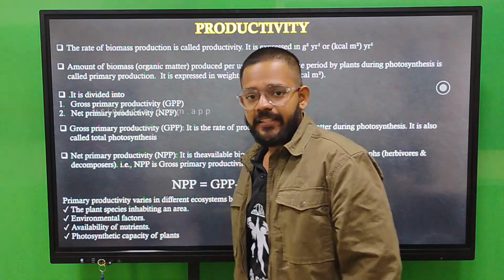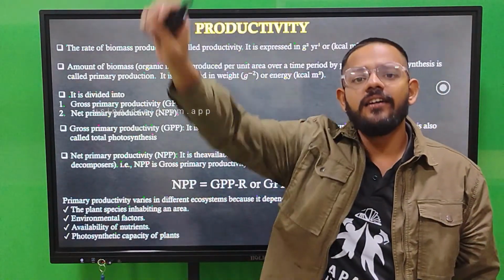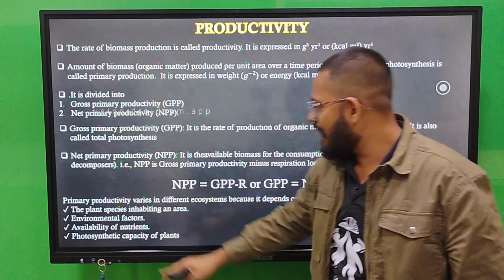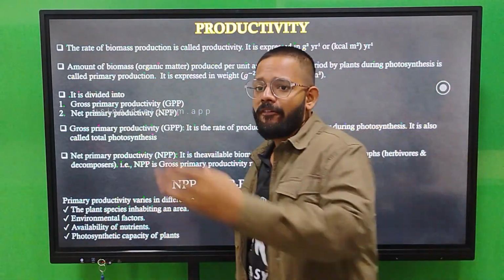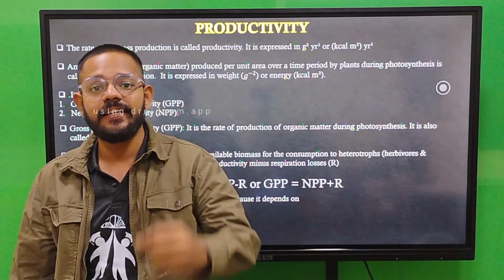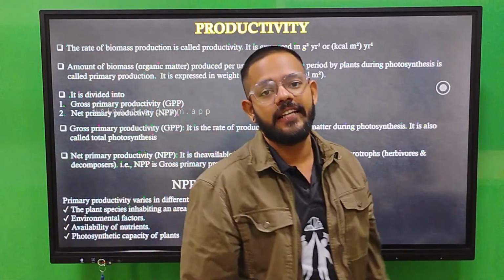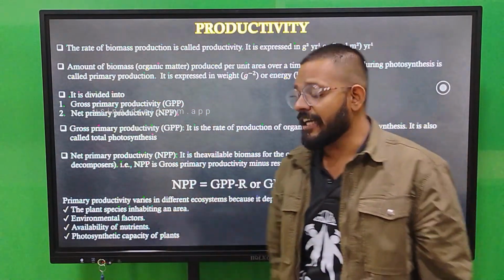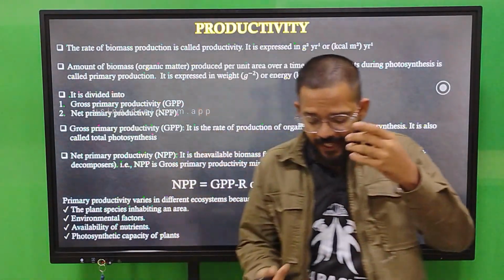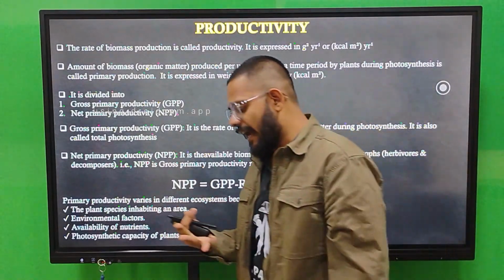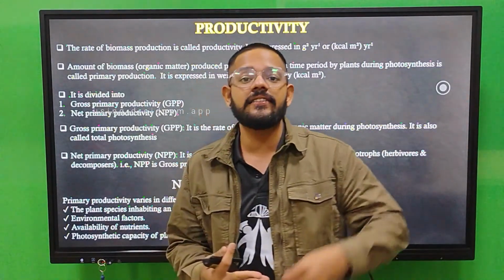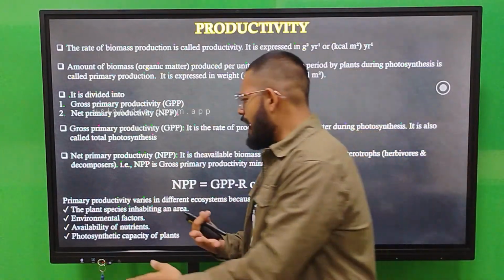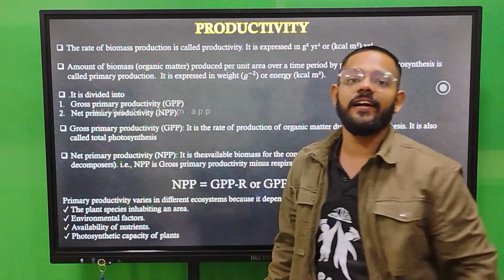So primary productivity varies in different areas. What is the reason for the variation? We have four reasons. First, the plant species inhabiting the area: what type of species is present in that area also defines the productivity of that area. Second one is environmental factors. What is the environment there? Either it is hot, cold, warm, humid, or desert. What type of environment there is affects the area.